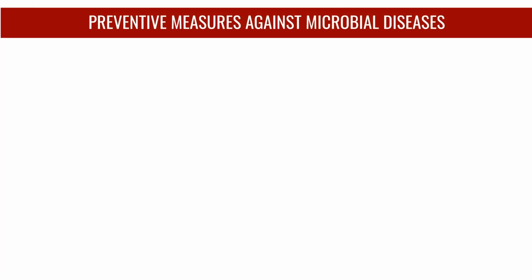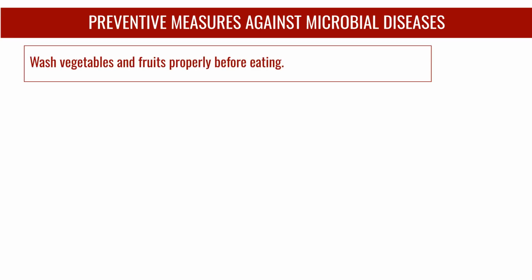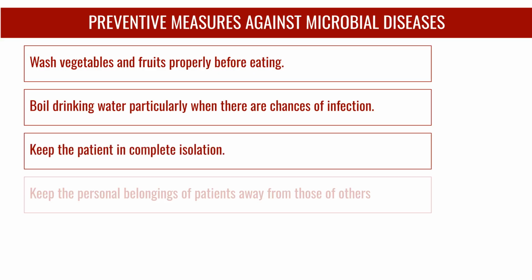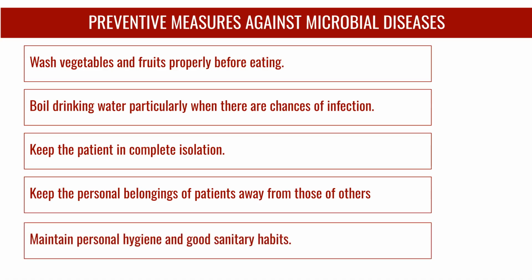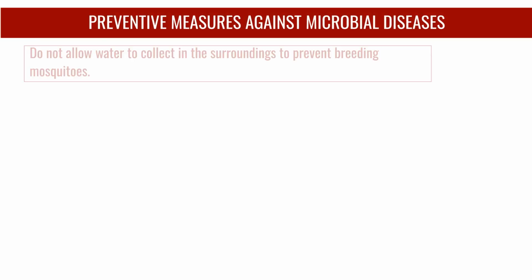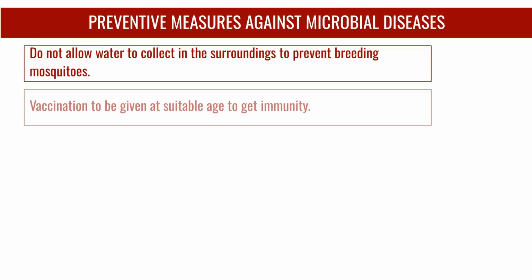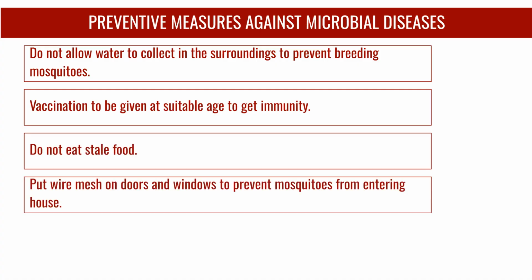To prevent microbial diseases, wash vegetables and fruits properly. Boil drinking water, especially when infection is possible. Keep patients in isolation, keep their belongings separate, and maintain personal hygiene and good sanitary habits. Further preventative measures include preventing water from collecting in your surroundings to stop mosquito breeding, getting vaccinated at the suitable age, avoiding stale food, and putting wire mesh on doors and windows to prevent mosquitoes.